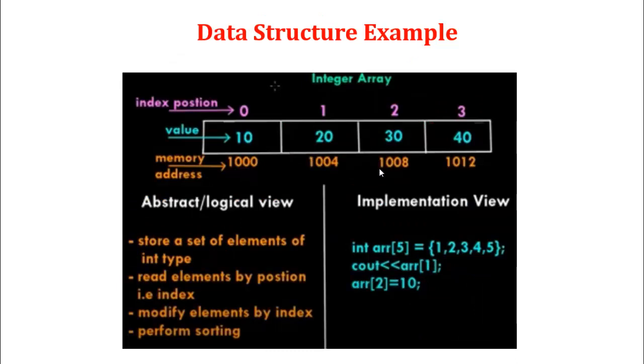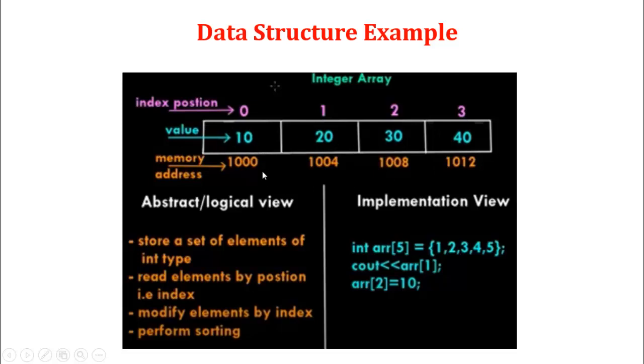Take an example of an integer array. Here I am going to define four different values present in an array: 10, 20, 30, 40. What is an array? An array is a collection of similar data items that should be stored in contiguous memory. We have an array size of 4. The index positions start at 0, 1, 2 as well as 3. At each index position we have to store a similar data item, that is the integer data type: 10, 20, 30 as well as 40.